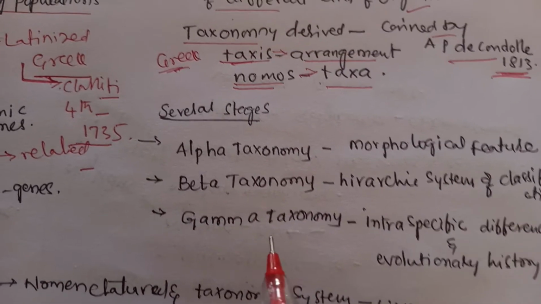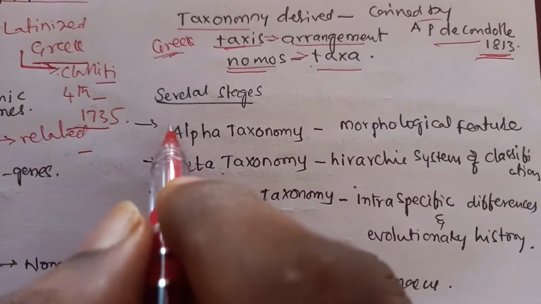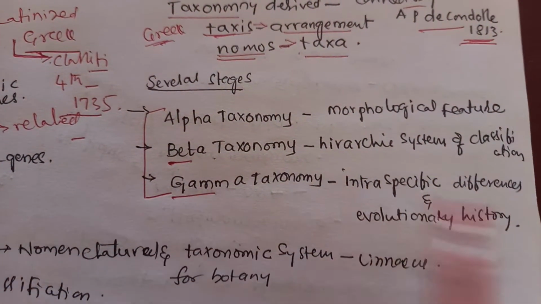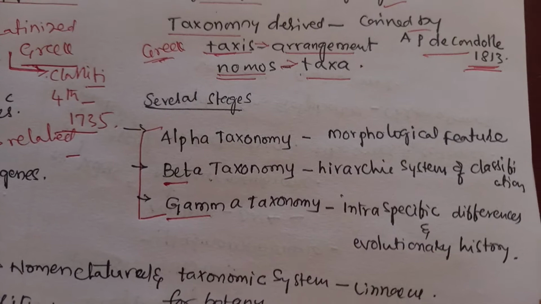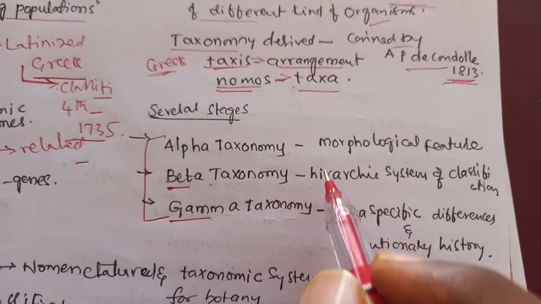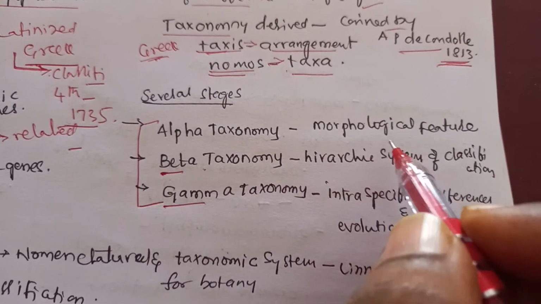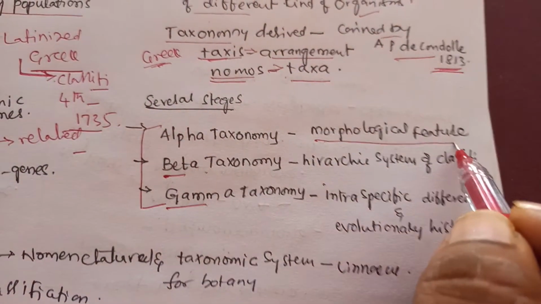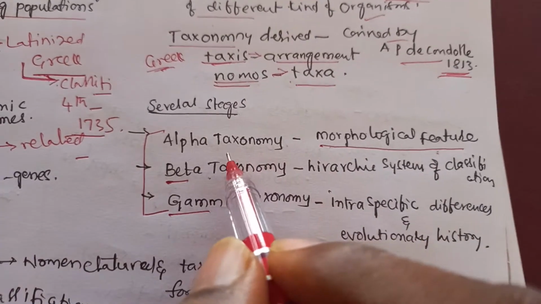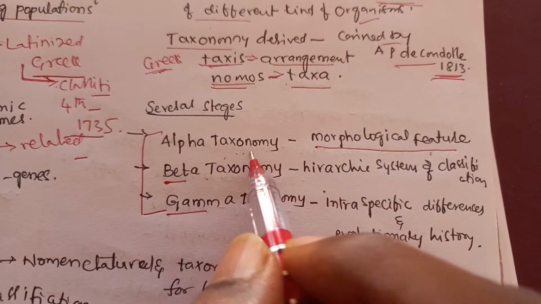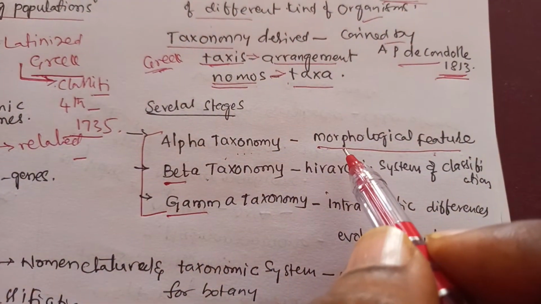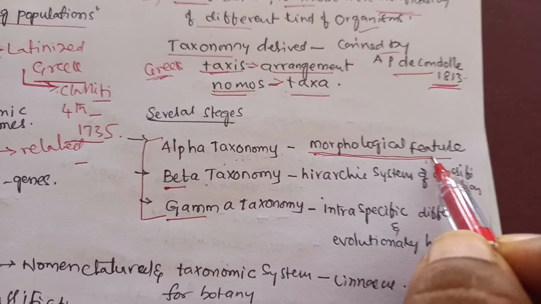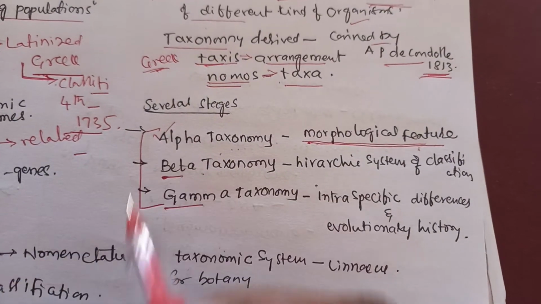Here, several stages of taxonomy are there: alpha taxonomy, beta taxonomy, and gamma taxonomy. Alpha taxonomy means the stage at which species are identified and characterized based on their morphological features. It is called alpha taxonomy.